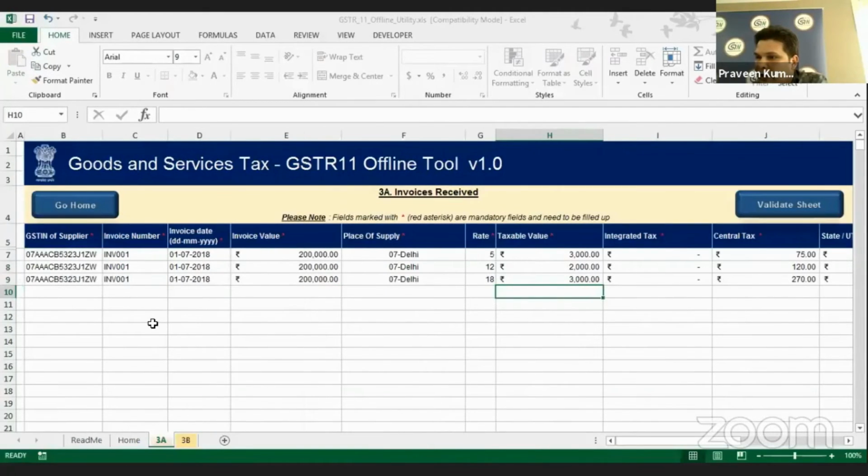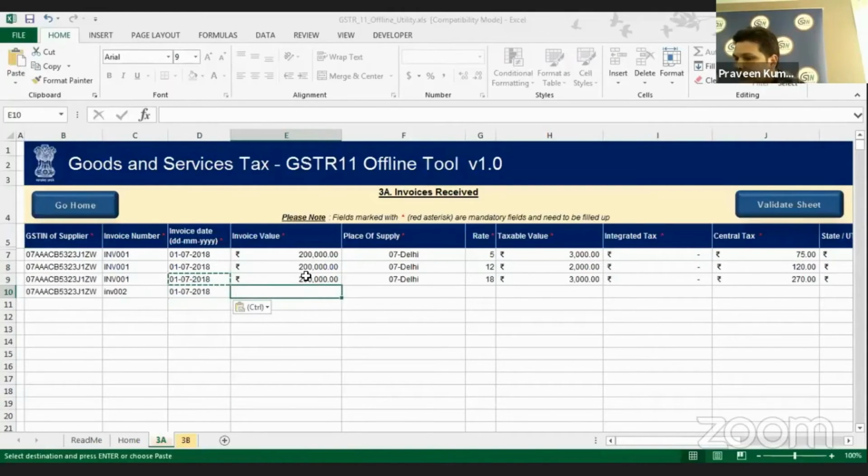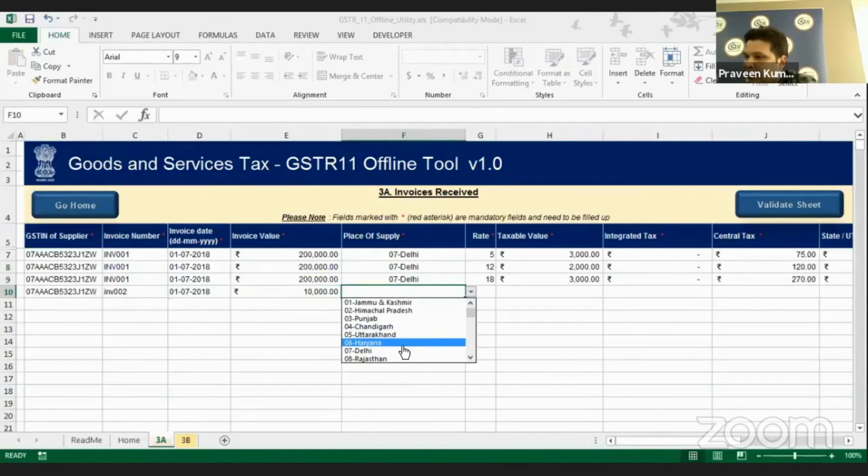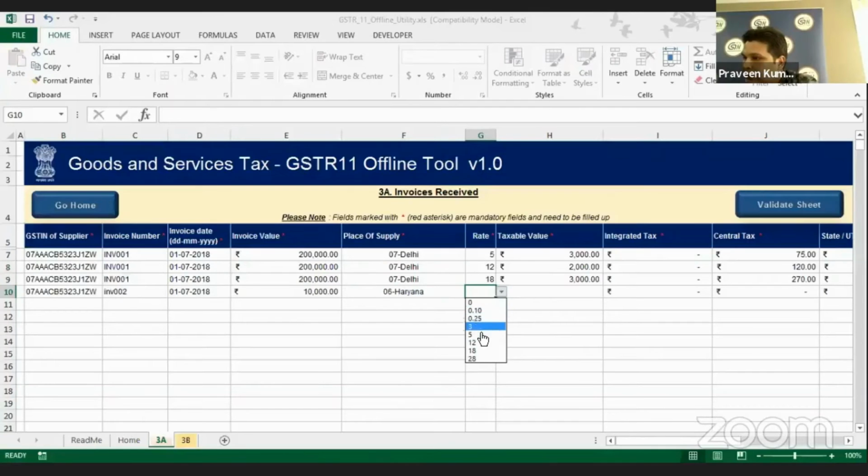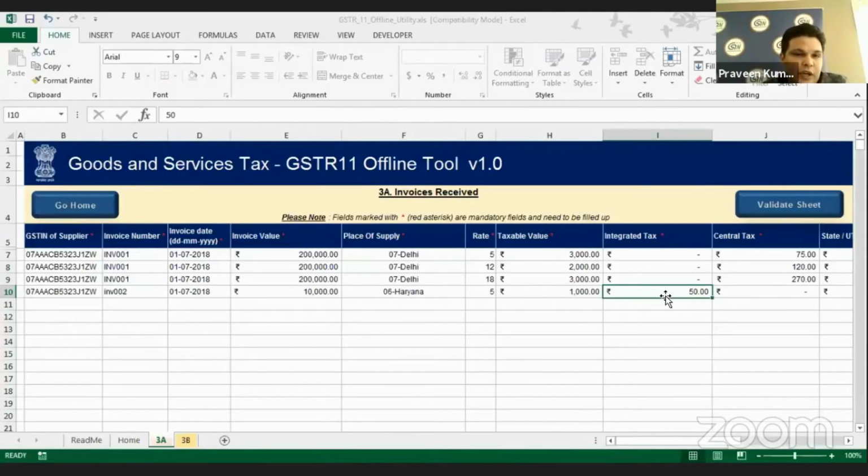I'm taking another example of IGST, for another invoice. I'll put the same date. Let's say the invoice value is something different. Now the place of supply might be Haryana. Whatever the tax rate will be, just put that value, and you can see that the IGST gets calculated. After all this calculation is done, you are ready with your data.